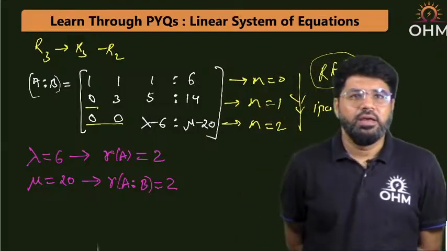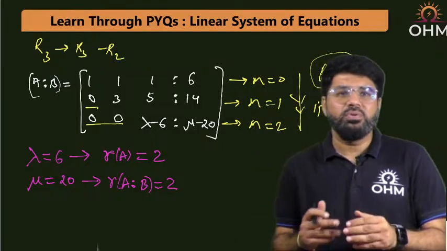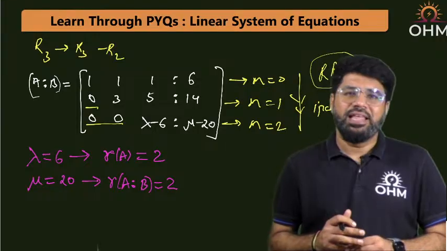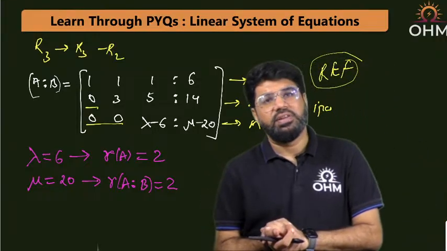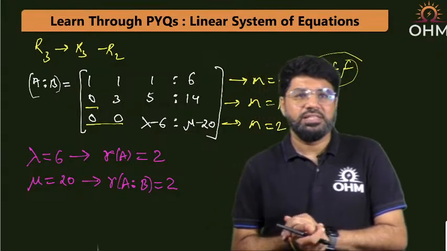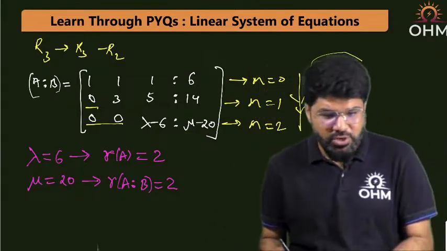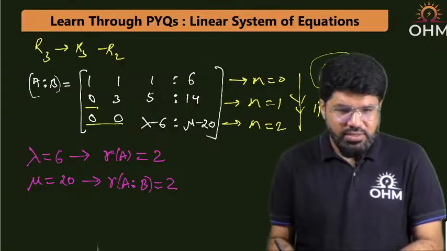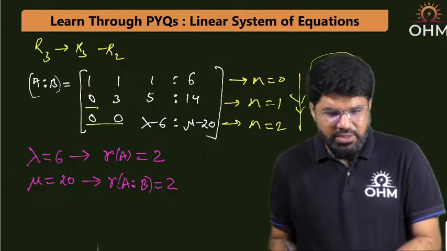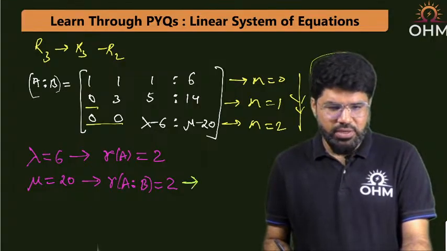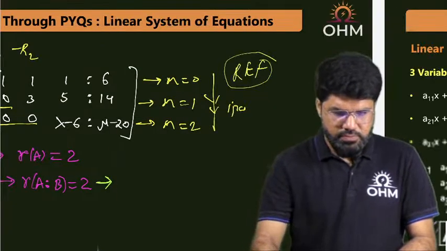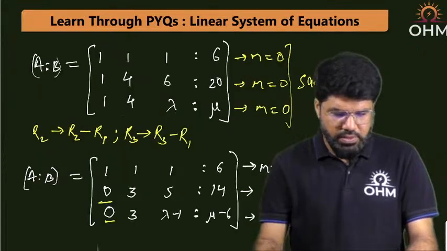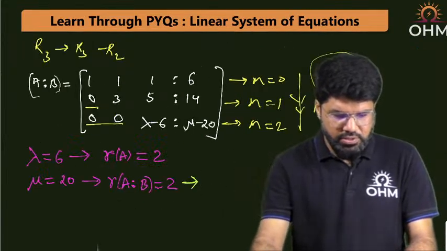And when rank of A equals rank of A|B, and both of them are equal but less than 3, the system of equation will have infinite solution. The system of equation will have infinite solution, because what is happening here under this condition. Just keep looking here. I'll just move aside and write down the condition here.